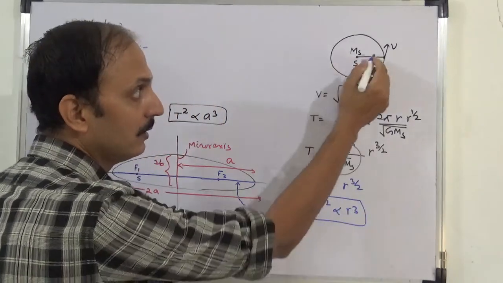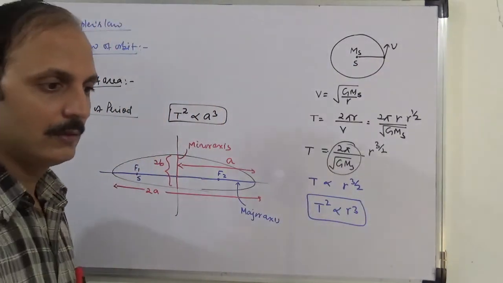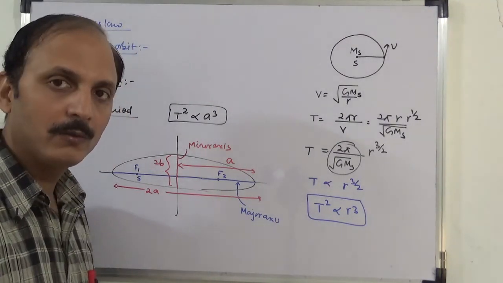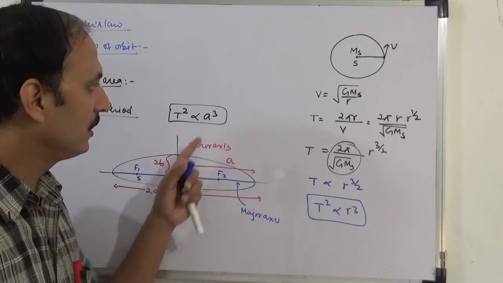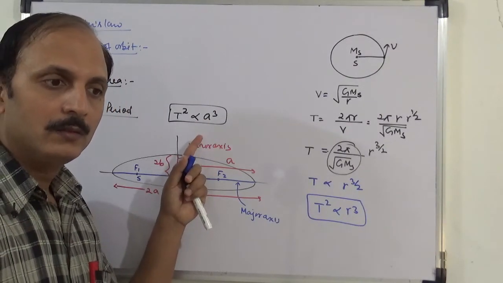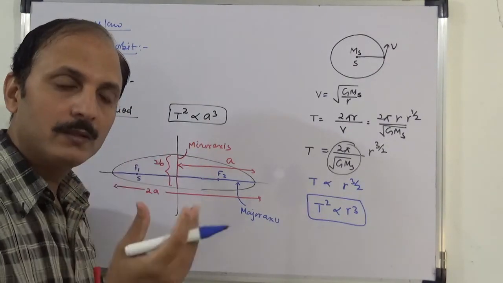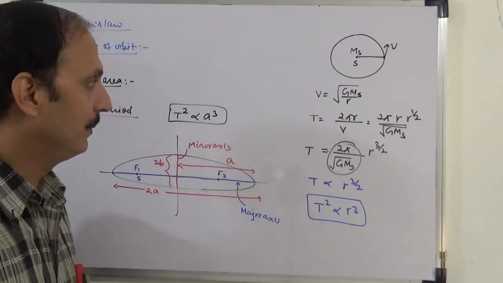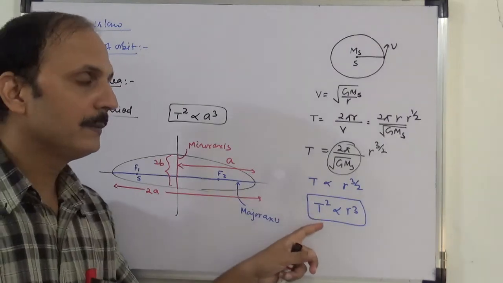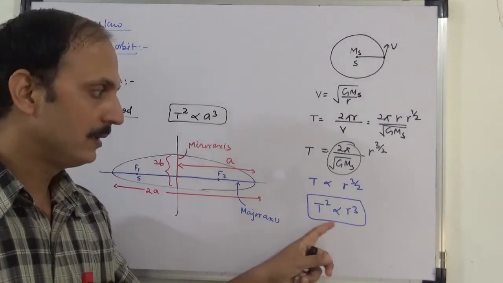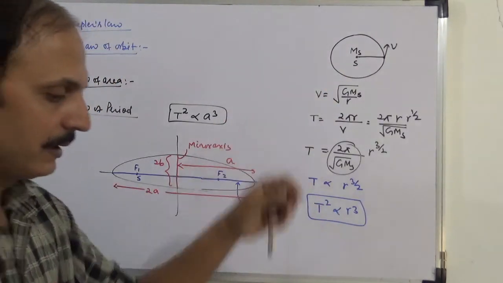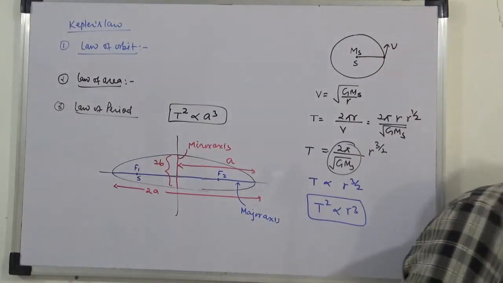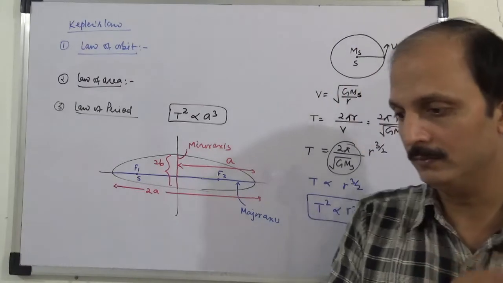Here r is the radius of the circle. When ellipse becomes a circle, a and b are equal. If it is an ellipse, so it is a cube, cube of the semi-major axis. Otherwise, if it is a circle, it is r, so circle is a special case of ellipse. So these are the three laws of Kepler's, and